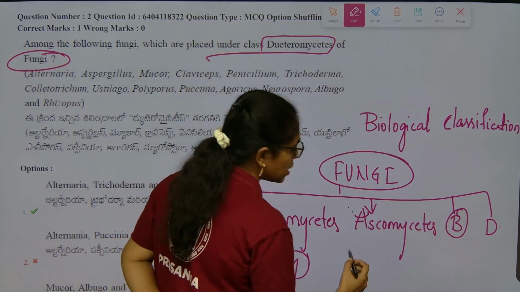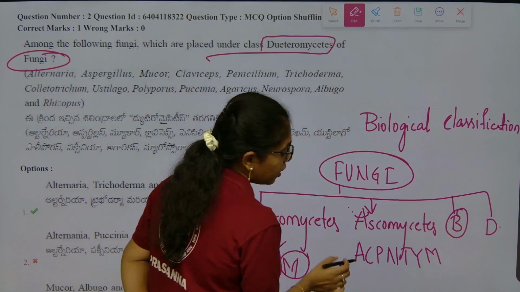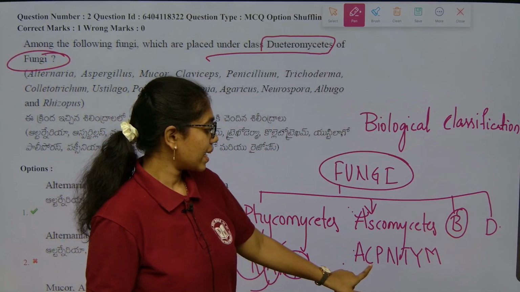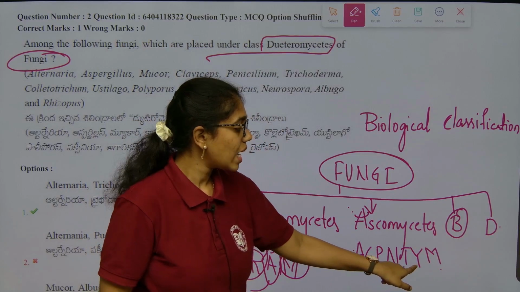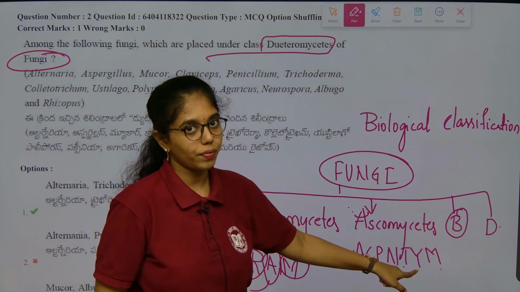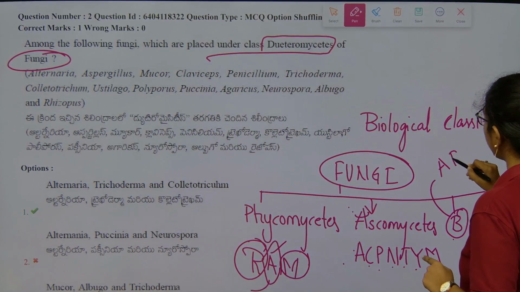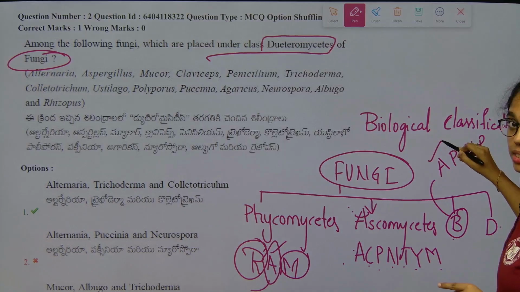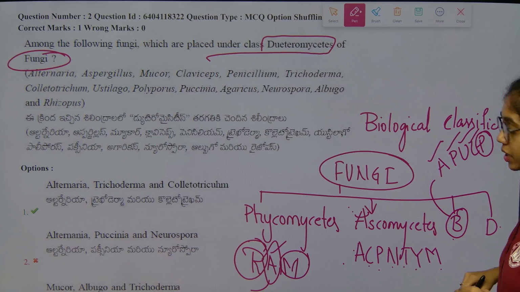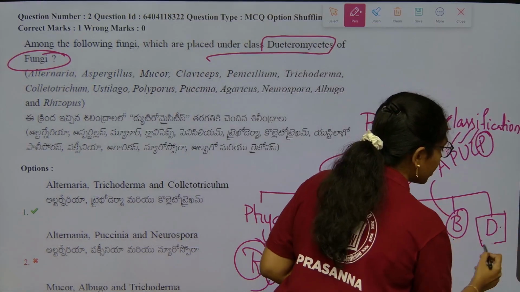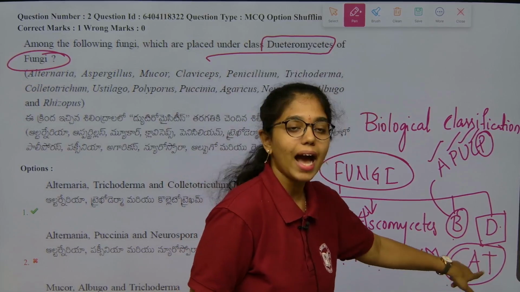For Ascomycetes, the best mnemonic is ACP and team shortcut, where A is for Aspergillus, Claviceps, Penicillium, N for Neurospora, Morels and Truffles, and the unicellular fungi, that is yeast, Y for yeast. For Basidiomycetes, the best mnemonic is A pulp: Agaricus, Puccinia, Ustilago, Lycoperdon and Polyporus. For Deuteromycetes, it is damn easy, that is CAT: Colletotrichum, Alternaria and Trichoderma.